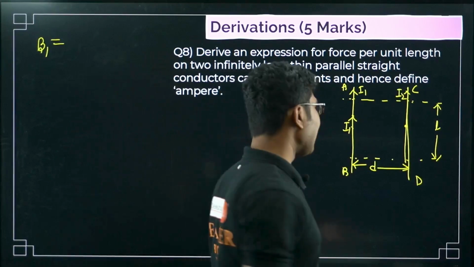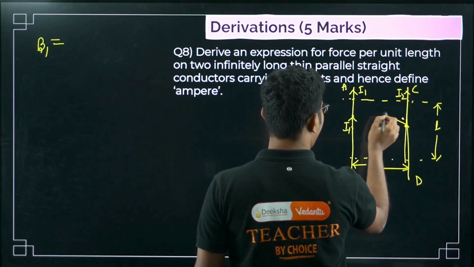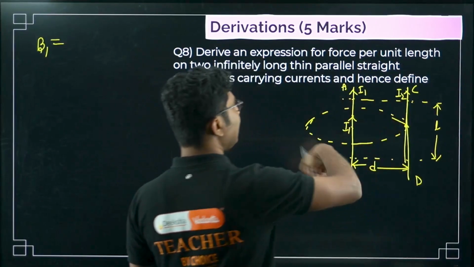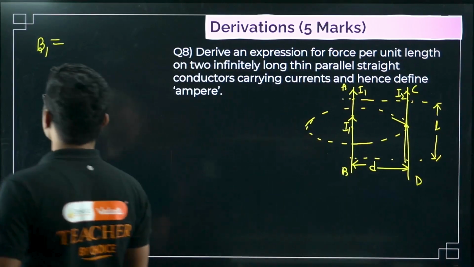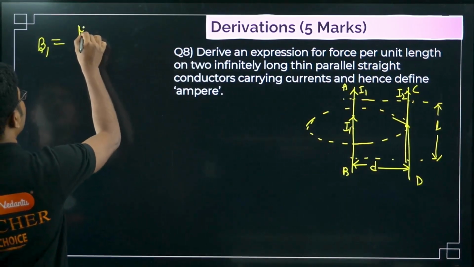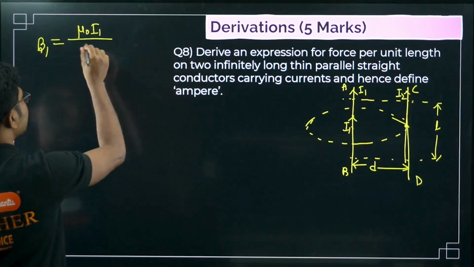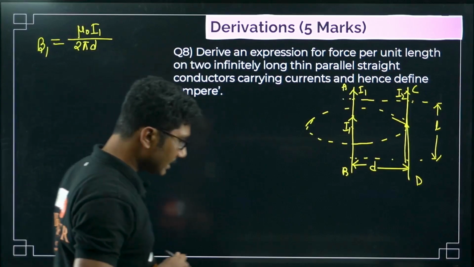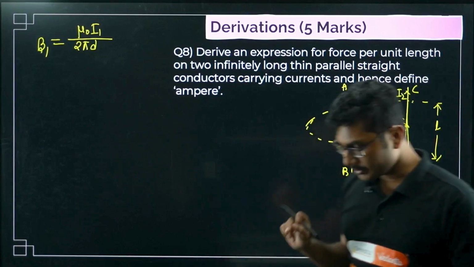You can consider this to be a circle of radius d, so it will be mu naught I1 divided by perimeter of this circle, that is 2 pi d. This is the magnetic field due to first wire at the location of the second wire.